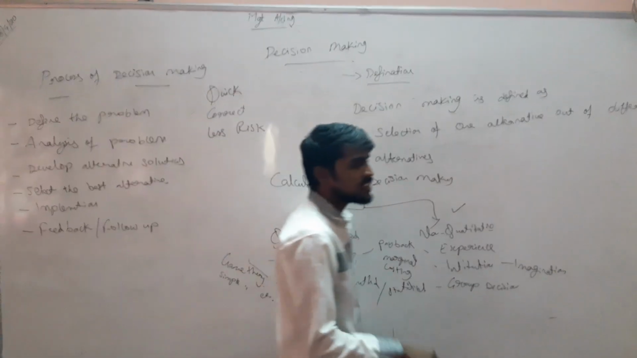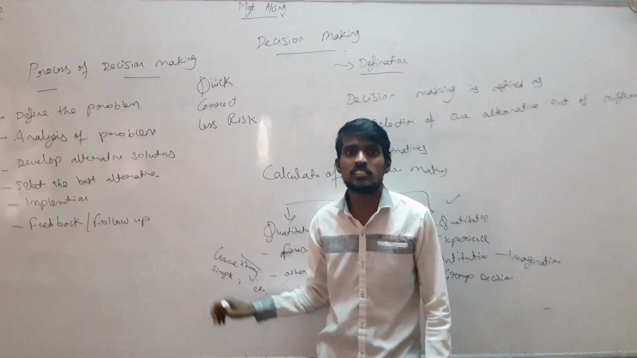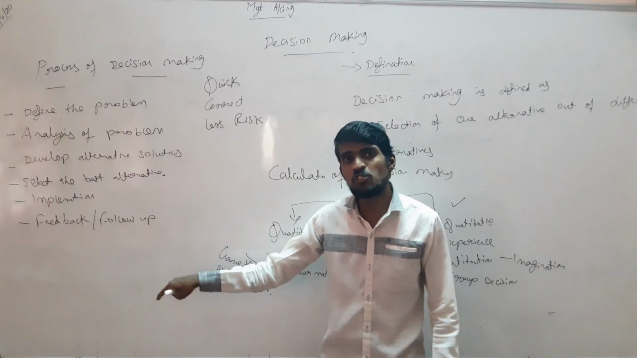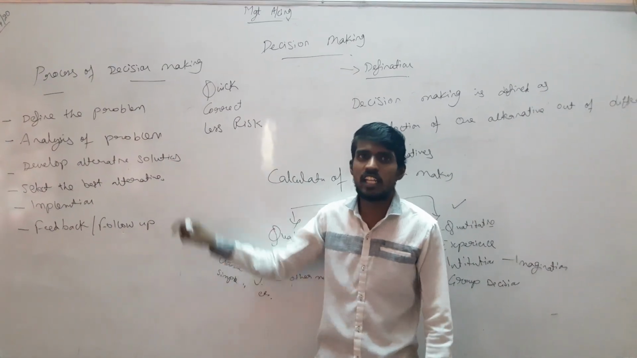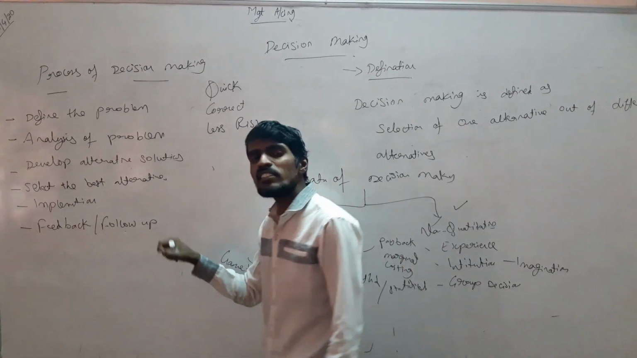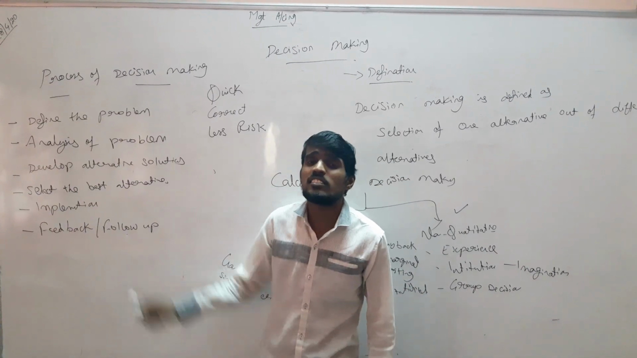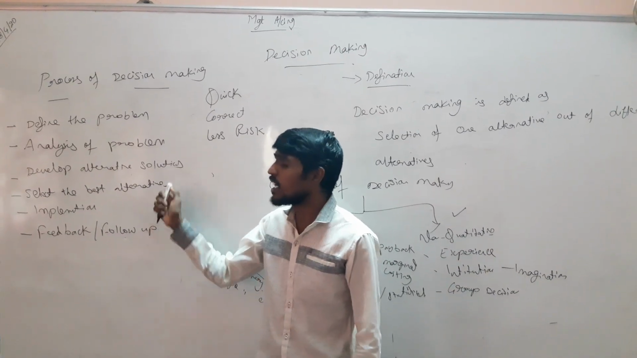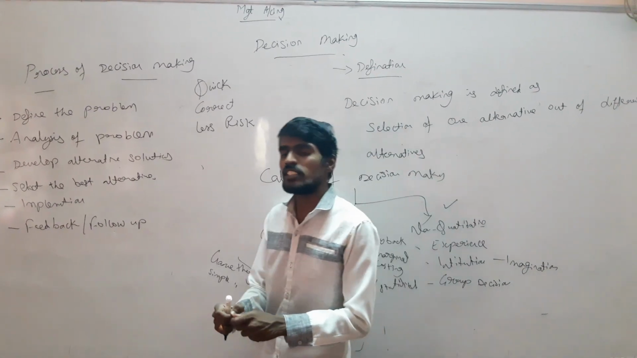Here we have to analyze the problem which has arisen in our organization or business: what are the reasons behind the problem, and in which situation the problem arises. We have to analyze the various situations and the past background of the problem. And the next one is develop alternative solutions. After recognizing the problem and analyzing the problem situation, we have to develop alternative solutions, meaning the ways in which we can overcome the problem in a business.